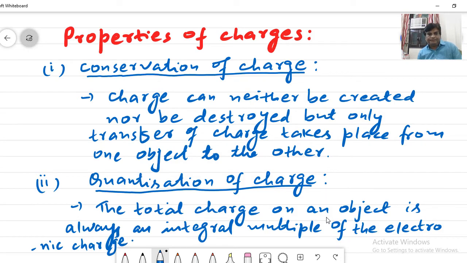What does it mean? The total charge on an object is always an integral multiple of the electronic charge.